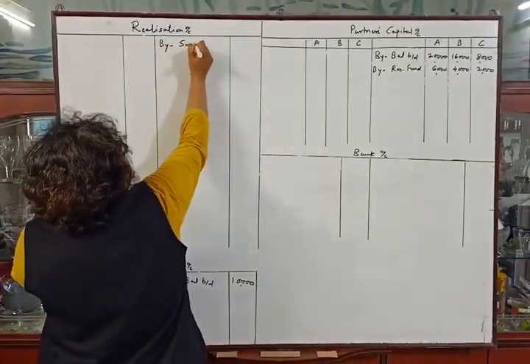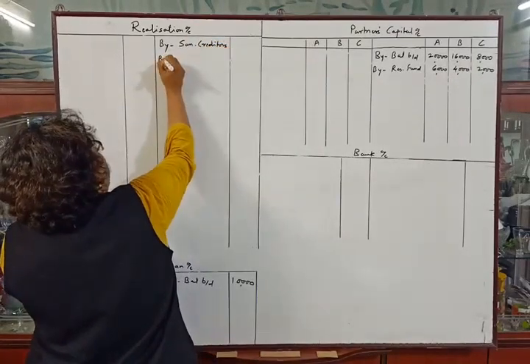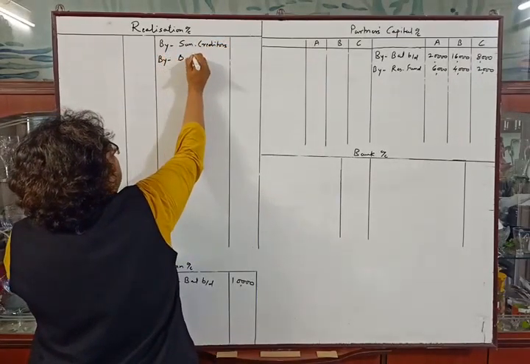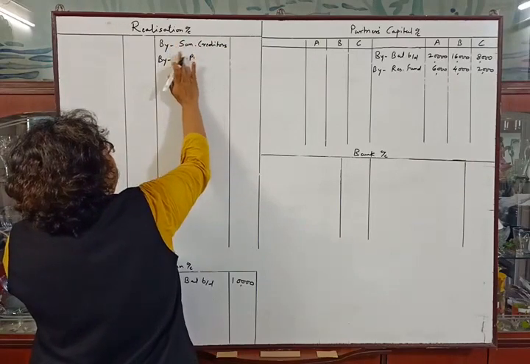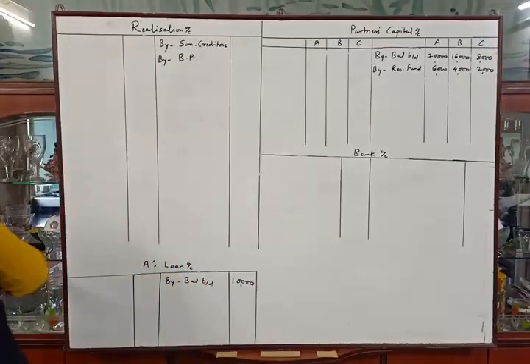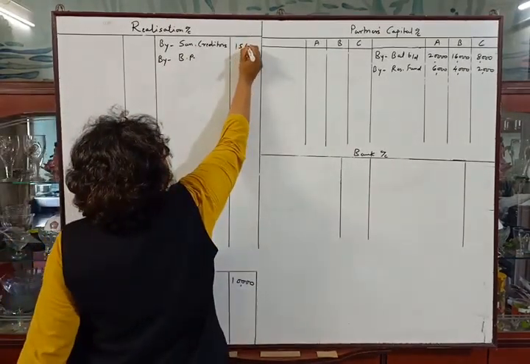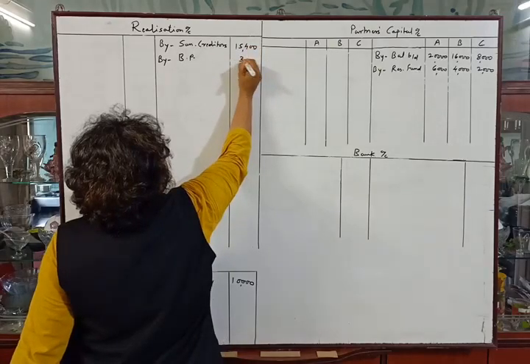So by sundry creditors and by bills payable, amounts are 15,400 and 3,600.